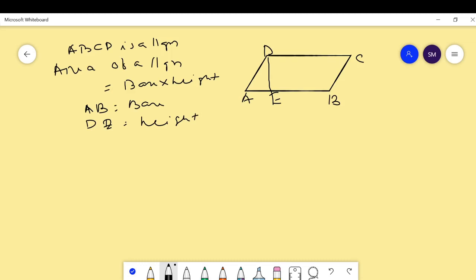Here we have to find the area of the parallelogram, which is base into altitude or height. Here the base is AB and DE is the altitude.